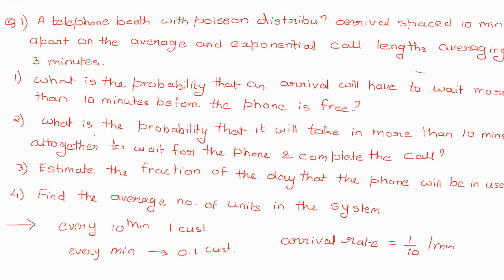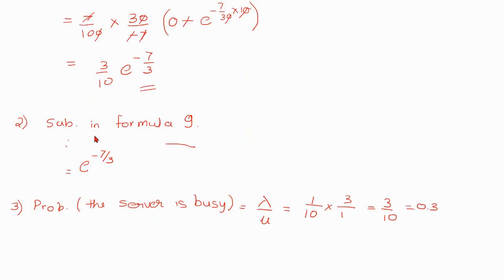So how will I solve this fourth sub question? LS I need to calculate, which is rho upon 1 minus rho. Now we know what rho is. Rho is lambda by mu, which is 3 by 10.